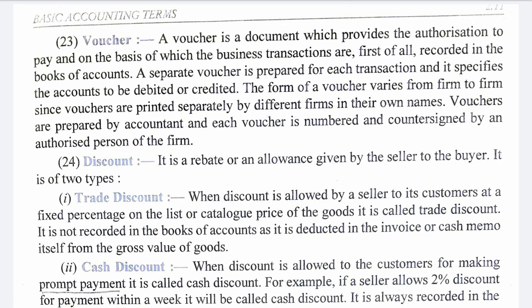So these are vouchers. These are paper documents, source documents or basic documents, on the basis of which the journal entries are passed. When the payments are made or payments are received, at that time journal entries are not made. At that time only vouchers are passed. The clerk of the business normally writes the entry on the voucher.